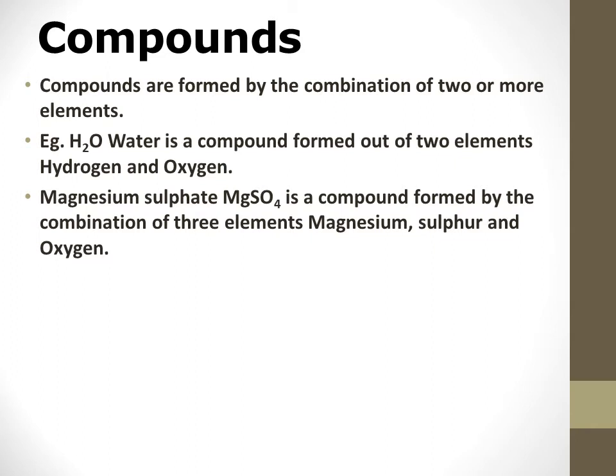It will not resemble the characteristics of the individual elements. For example, hydrogen is a gas. Oxygen is also a gas. Hydrogen catches fire, whereas water, which is a compound of hydrogen and oxygen, is a liquid. Water will not catch fire at all. So actually it is used to extinguish fire. So we can understand that a compound will have different characteristics. It may not be similar to the individual elements.